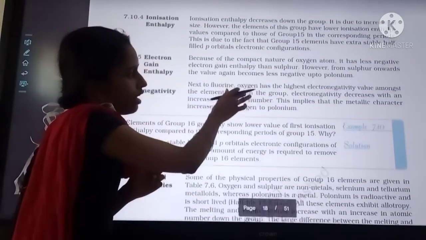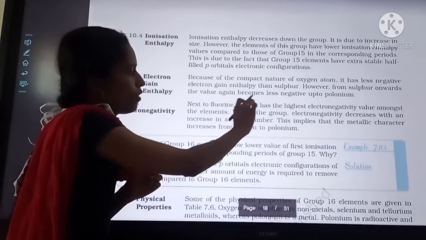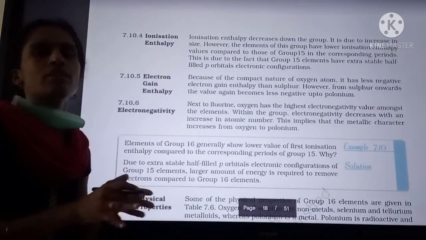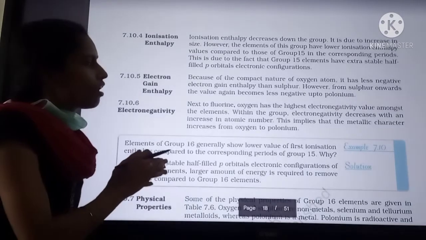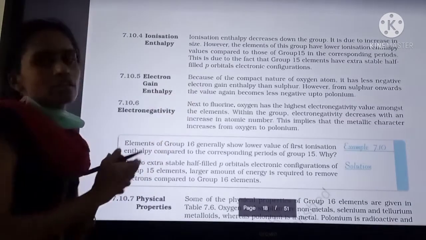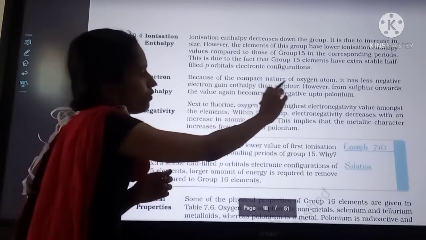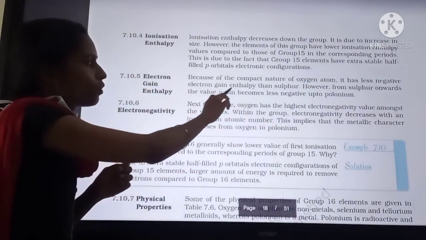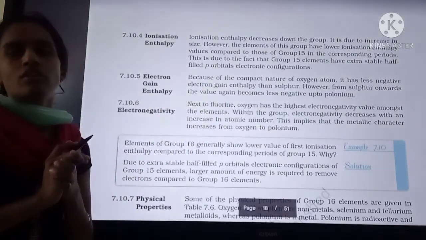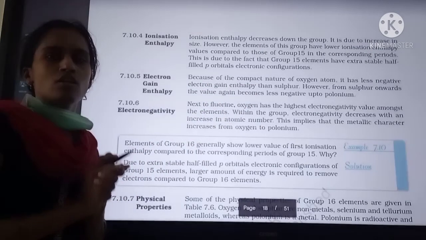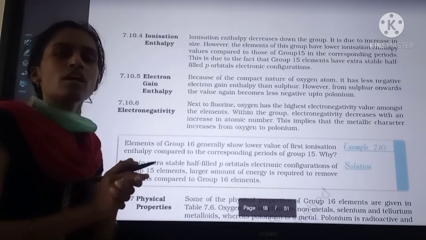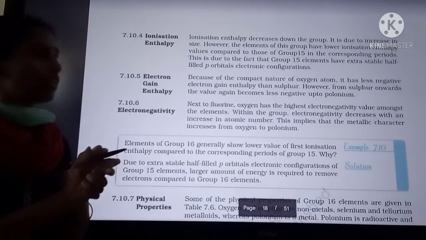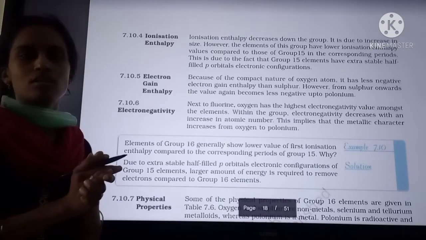higher. However, from sulfur onwards, the value again becomes less negative up to polonium, and the values decrease. There is only one exception. Because of the compact nature of the oxygen atom, it has a less negative electron gain enthalpy than sulfur. So oxygen will have less electron gain enthalpy than sulfur, and after sulfur the electron gain enthalpy values decrease.